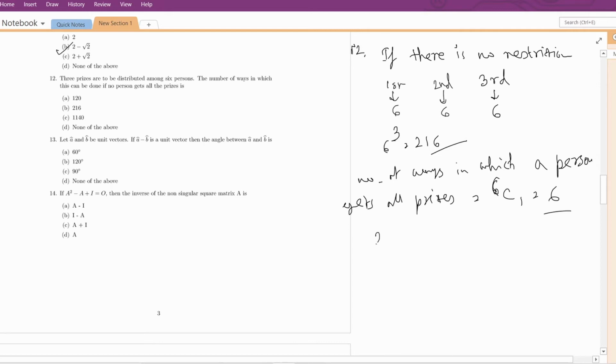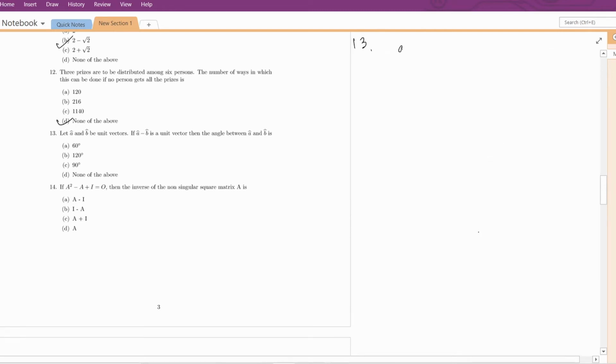So if we subtract this from this, then we will get the number of ways in which the prizes can be distributed so that no person gets all the prizes. So 210 is the answer, which is option D, none of the above.